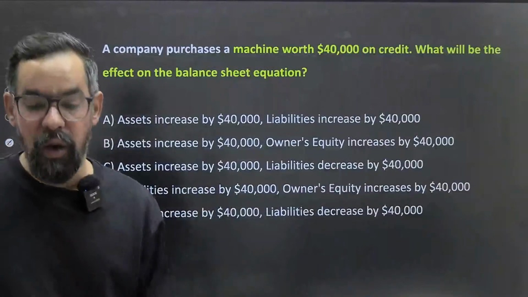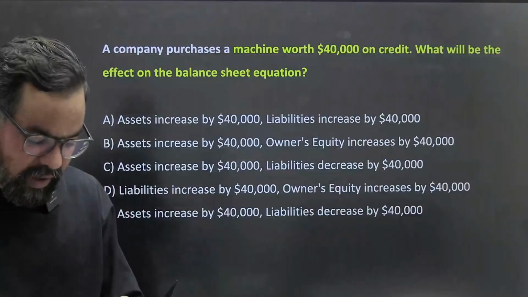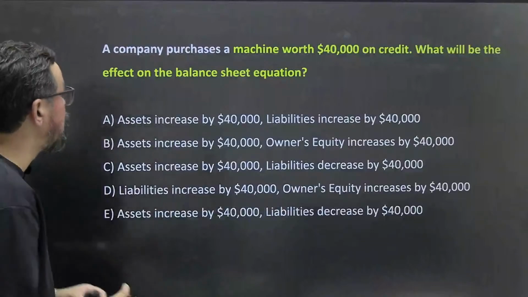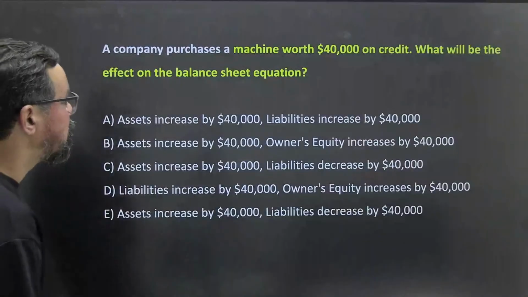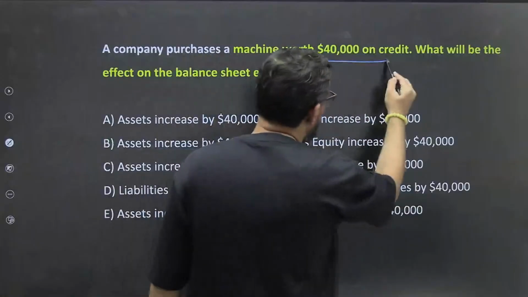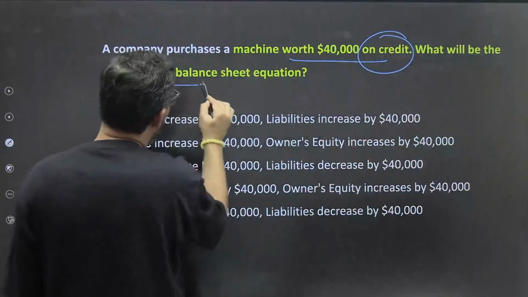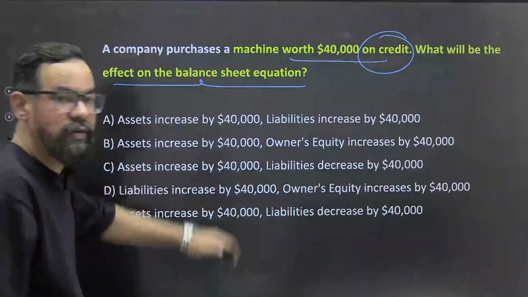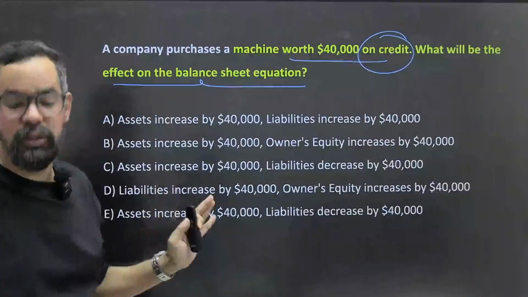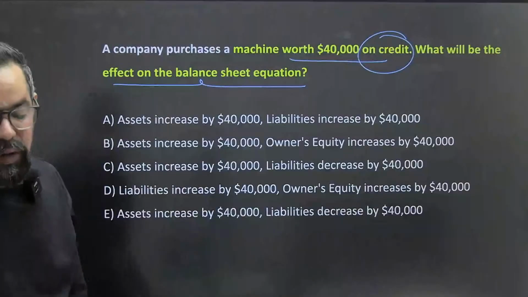Everyone. And where all ours, guys? सबको जगाना पड़ेगा क्या? चलो. So question is, a company purchases a machine worth rupees 40,000 on credit. What will be the effect on the balance sheet equation? We just practice the fundamental aspect of this question, ठीक है. So what will be your correct answer?